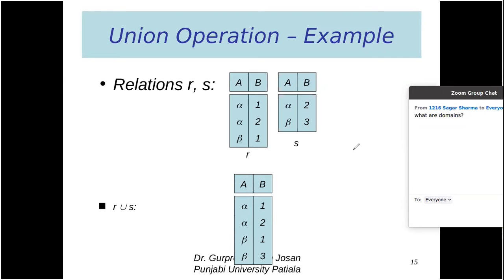So we cannot think that a name can be a numeric value. We cannot say that 1 2 3 is the name of some person, but we can say that ABC is the name of some person. So the domain of the name field will be the set of sequences of all characters. It can be a string. So that is the domain. I hope it is clear now.